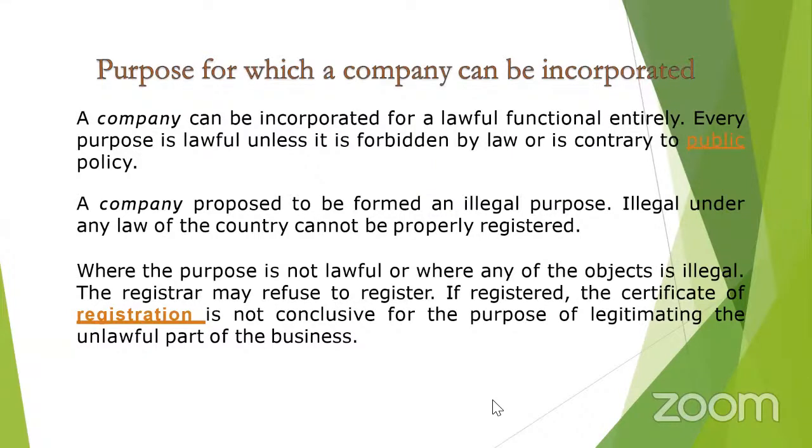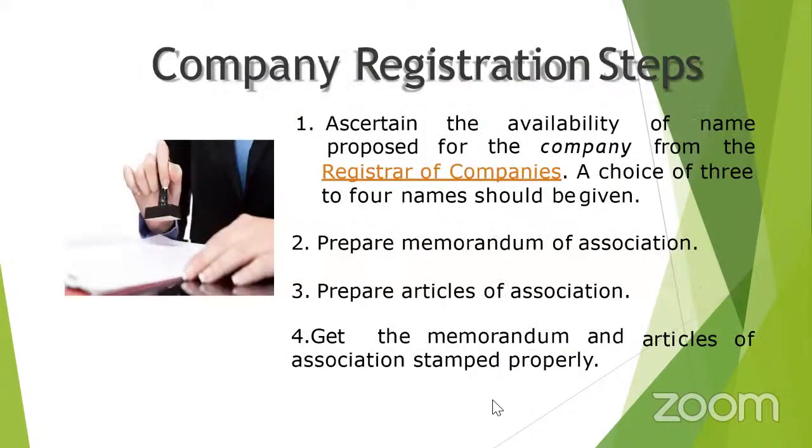Secondly, after that, they have to prepare some documents. What are the important documents? In the last topic, I am going to discuss. The important documents are the Memorandum of Association, then the Articles of Association, and finally the prospectus. What is the memorandum? That is the first important document that you need to prepare, the Memorandum of Association. It is the constitution of the company.